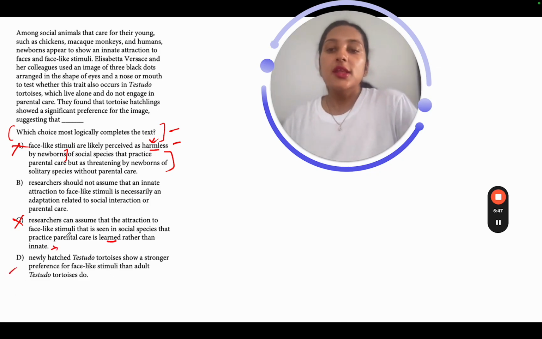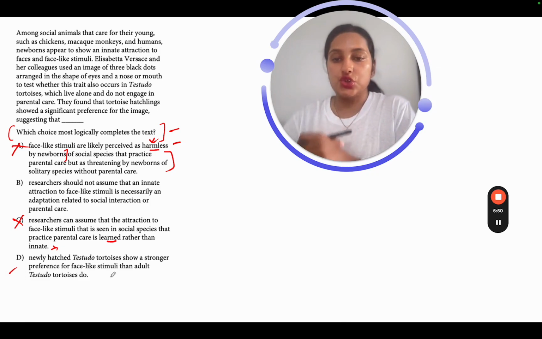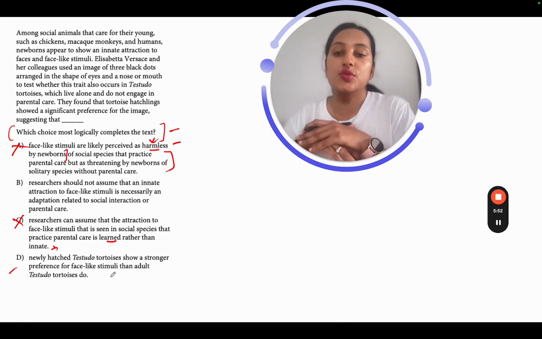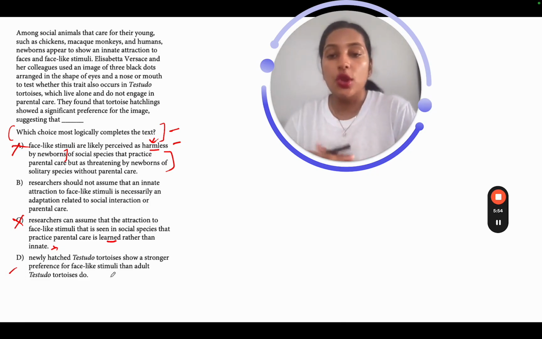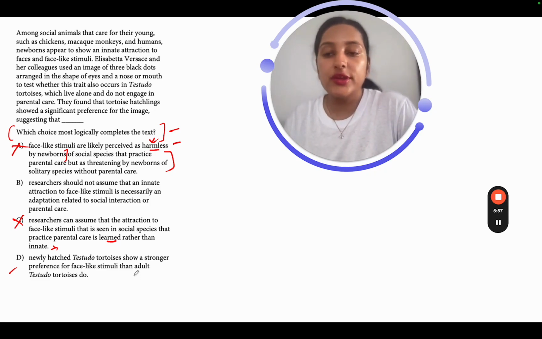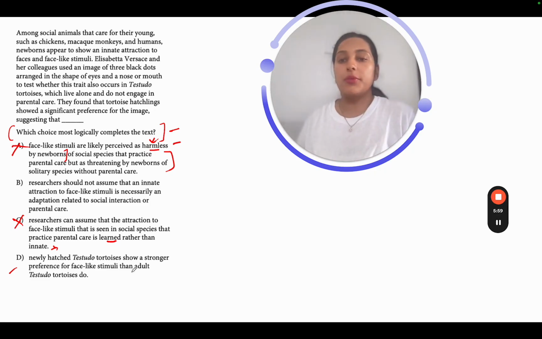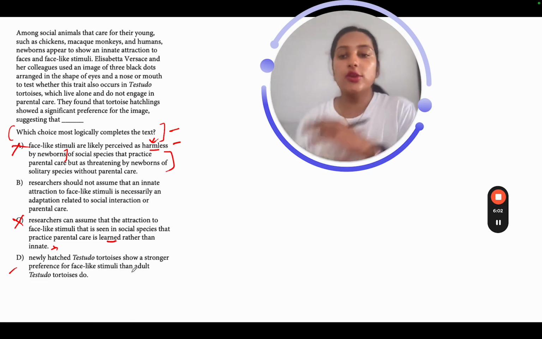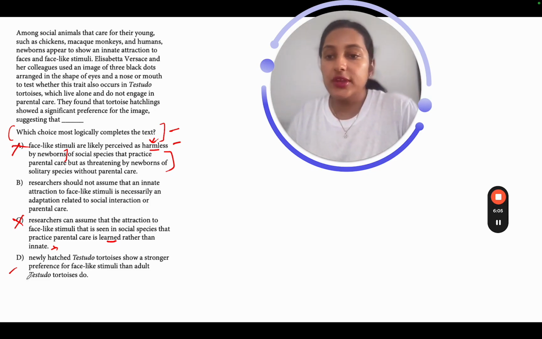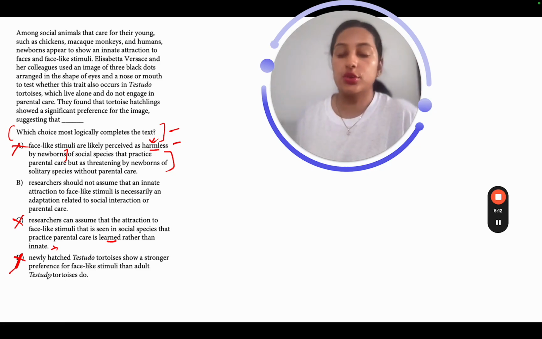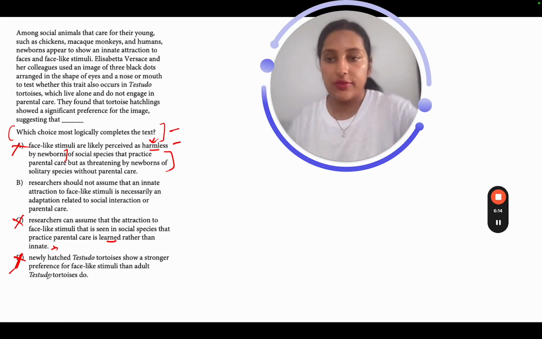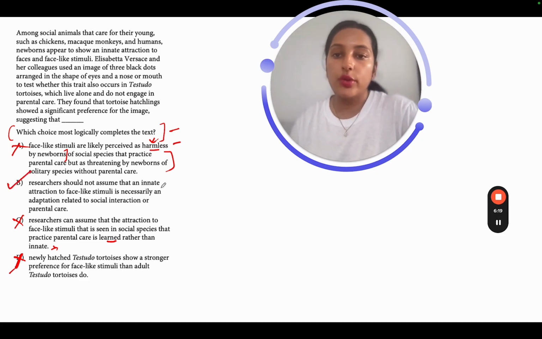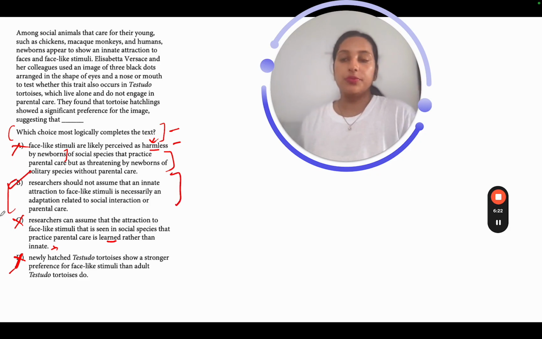Now D says, newly hatched testudo tortoises show a stronger preference for face-like stimuli than adult testudo tortoises do. Now this comparison is totally irrelevant, completely out of scope. Where is this comparison coming from? The text is not talking about it. So this is definitely out. The comparison between the newly hatched testudo tortoises and the adult testudo tortoises doesn't make sense at all. So very clearly I can say that B is the right option. I will go ahead with this as my correct answer for this question.